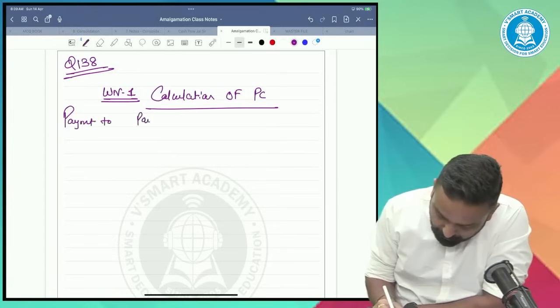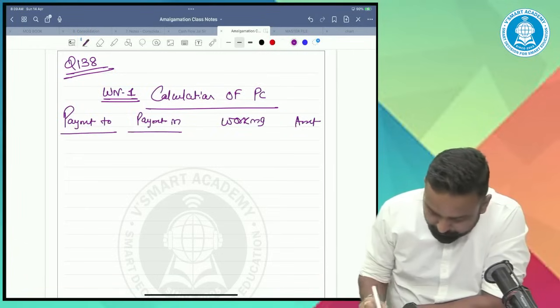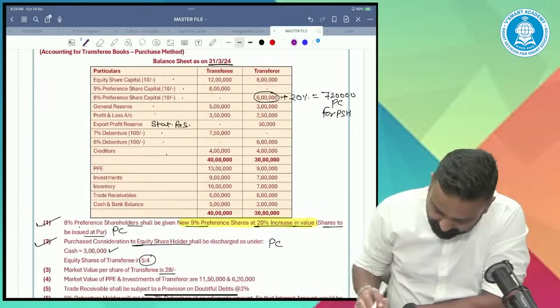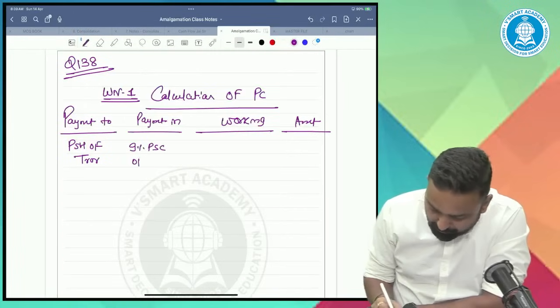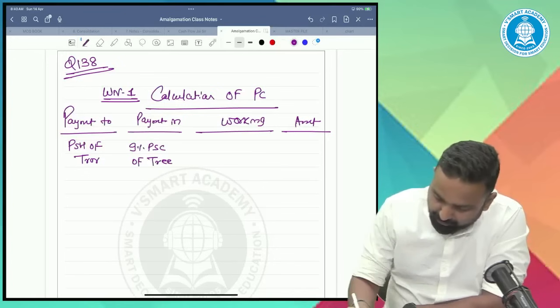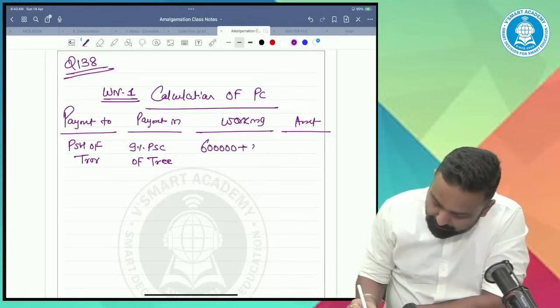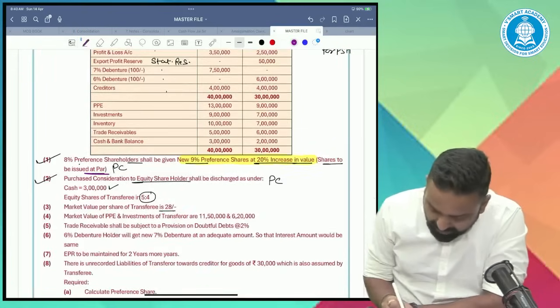Payment to preference shareholders of transferor: payment in 9% preference share capital of transferee. Working: 20% increase in value, that means 6 lakhs plus 20%, that means 7 lakh 20,000, which we will issue at par.